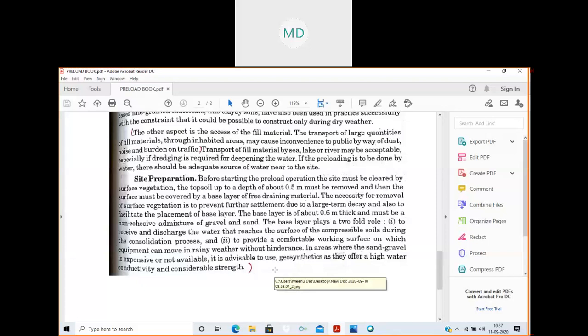Generally, when the site is left before starting any construction, various types of vegetation, grasses, weeds and all, grow. So for that purpose, we need to remove the topsoil normally up to a depth of 0.5 meter.